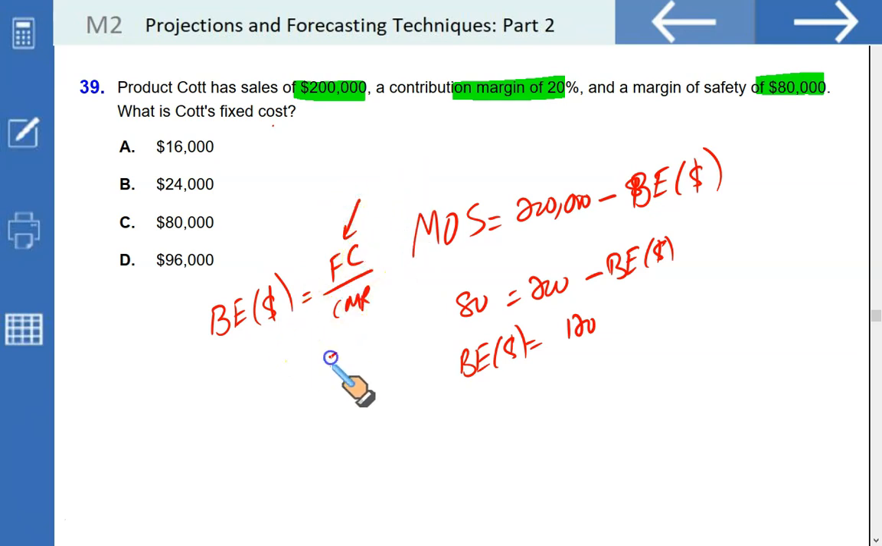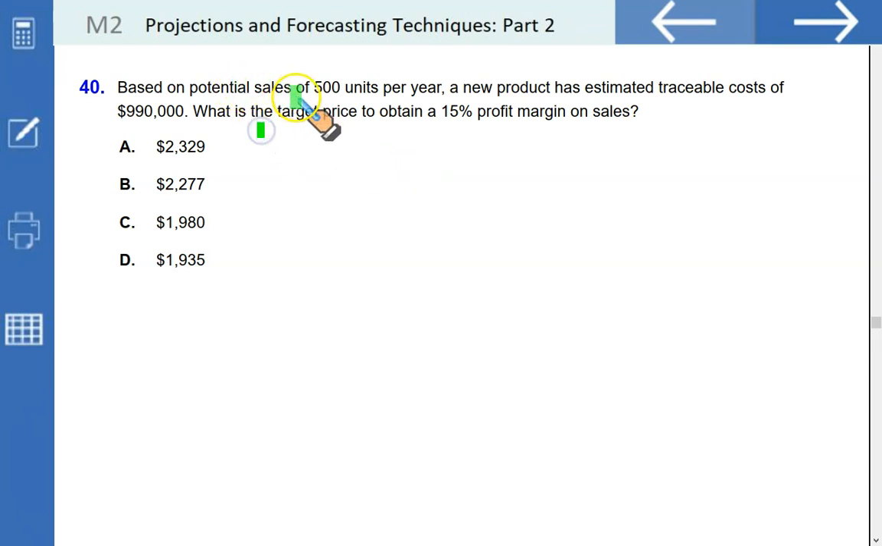Fixed cost is to be calculated. Contribution margin ratio is 20%, and we have just calculated break-even revenue. So fixed cost will be simply 20% of this number, which is going to be 24,000. That's B.